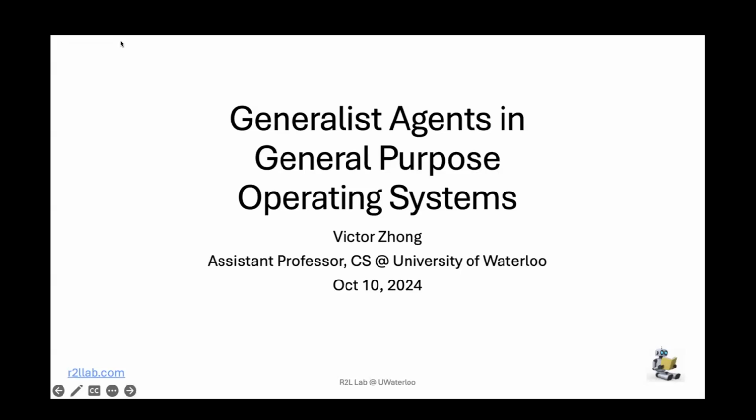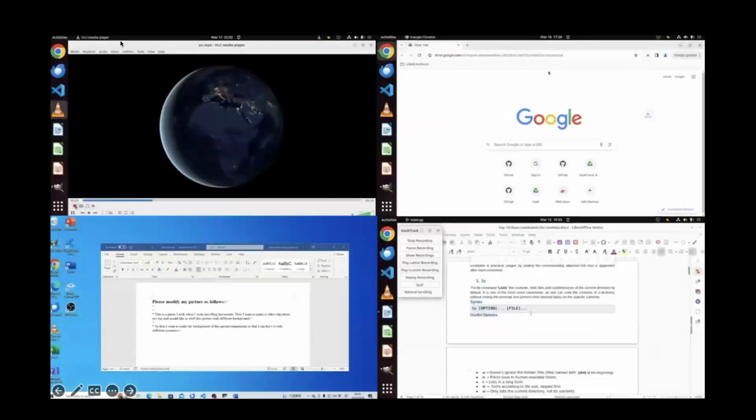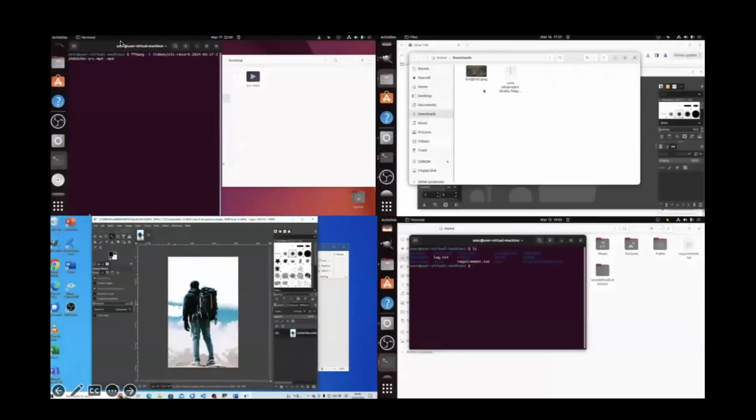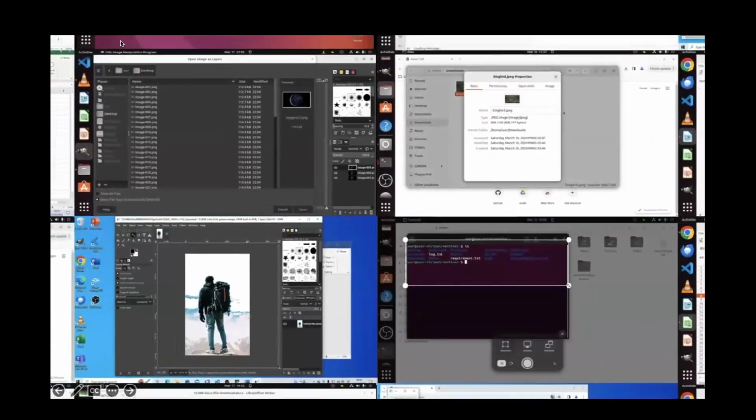So I'm a new professor in Waterloo. I'm part of the Reading to Learn lab that I lead. You can find more information about it online. I want to talk to you today about some of our work on building generalist agents in general purpose operating systems. So the research question that we have is, how can we build these generalist agents so that they can